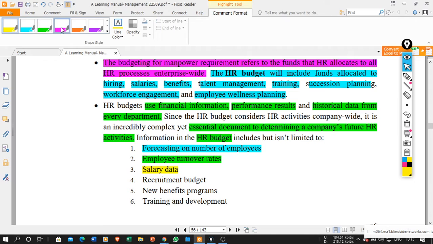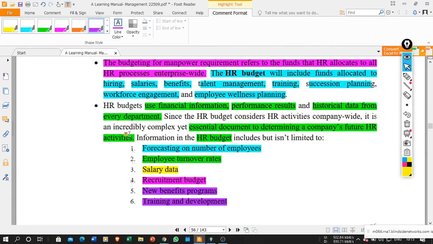Then the next one is the recruitment budget. What is the budget for the new recruitment in the new financial year? Then the new benefits program. For the existing manpower, if the HR department has identified certain training requirements, they need to find that out also. What are the new benefits programs? If they need to give certain perks or amenities to the workers, that is also going to be included here. Then training and development.